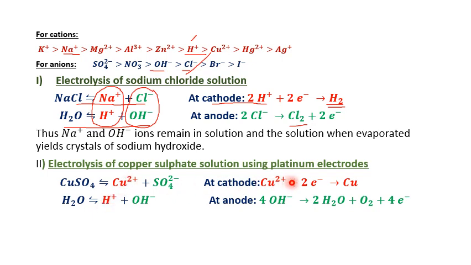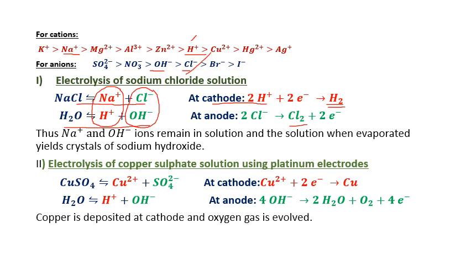Copper 2+ is reduced to copper, so finally copper metal is deposited. The observation is important: copper is deposited at the cathode and oxygen gas is evolved at the anode.